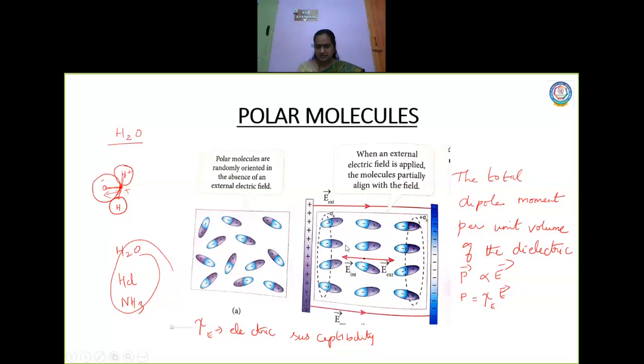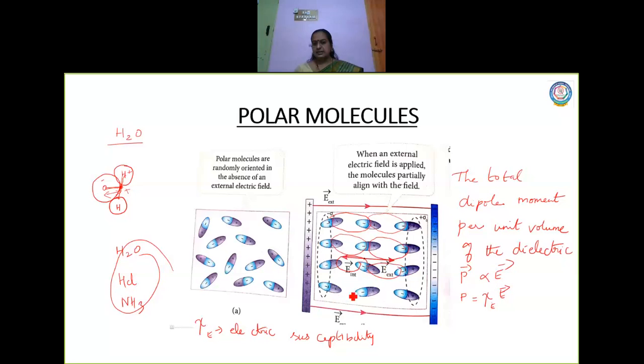See here, plus and minus, here plus and minus. Because all these dipoles are kept very near, this is very near to this, and this is very near to this. So all these positive and negative charges get nullified.